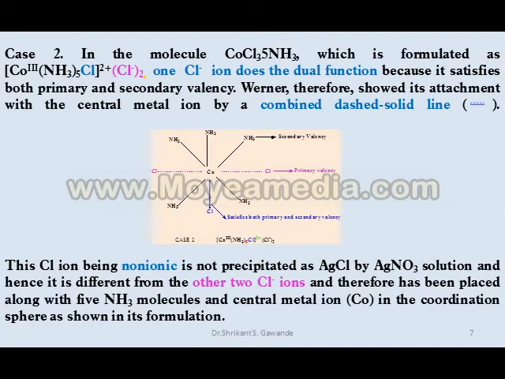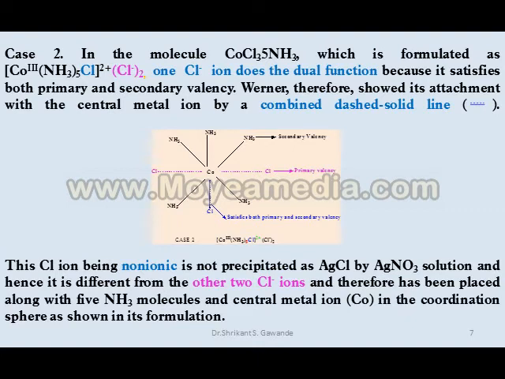One Cl, highlighted in blue, is inside the coordination sphere.